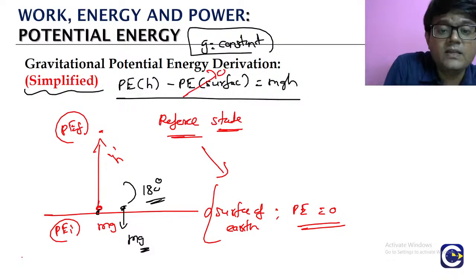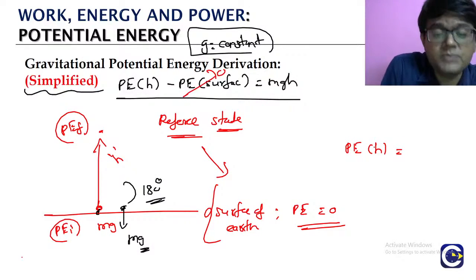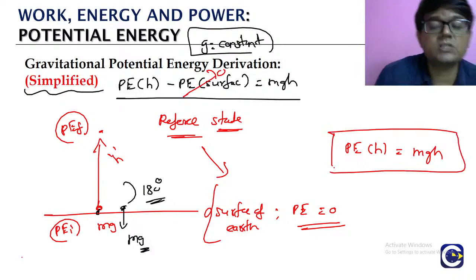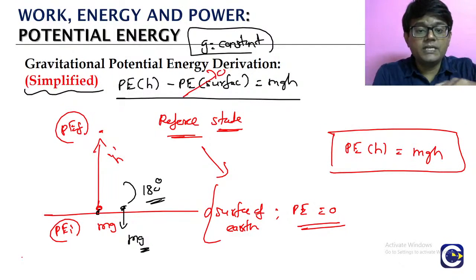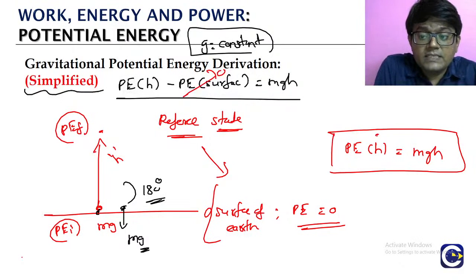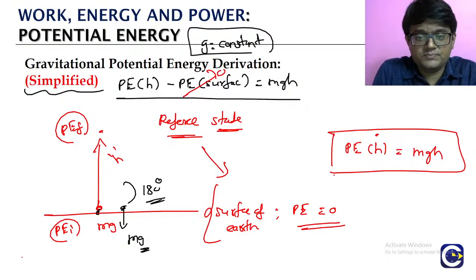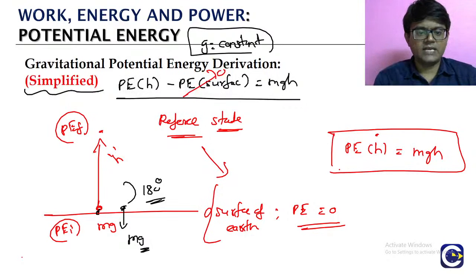Taking that as the reference, the potential energy of the object when it is at a height h is mgh. So this is what we are going to use. If the object is not going up but going down, then this h we will have to record as a negative. In the surface-level understanding, we are taking it up.